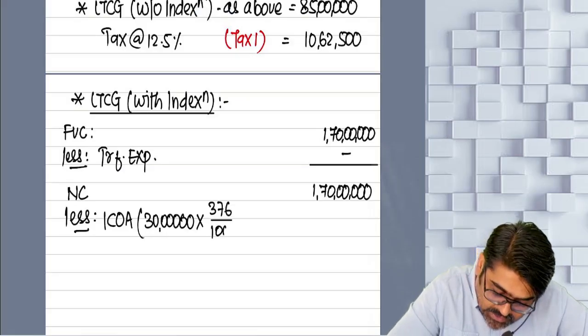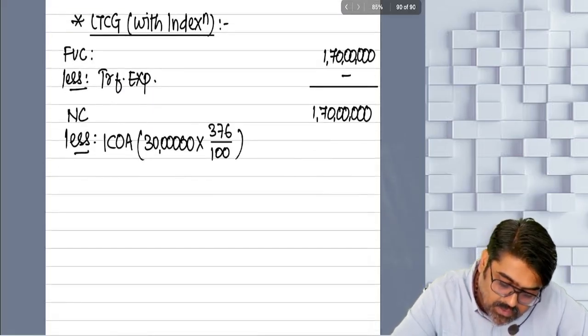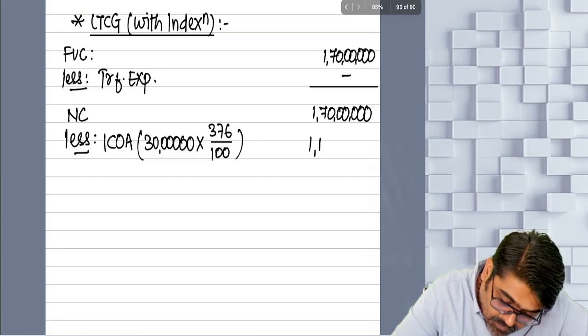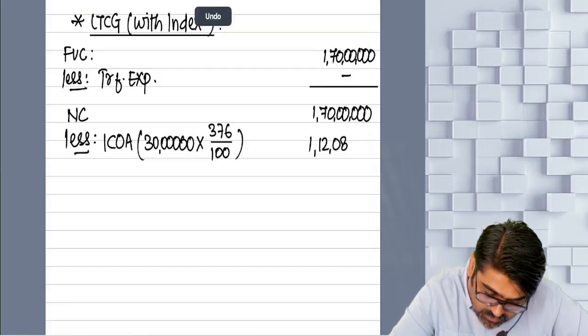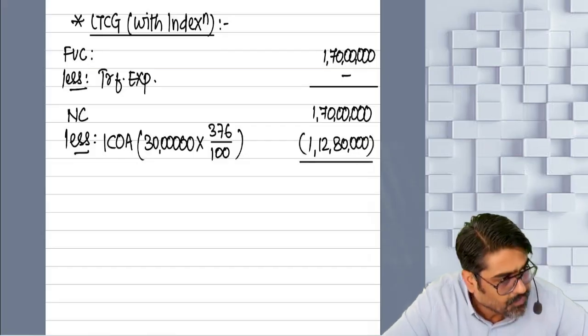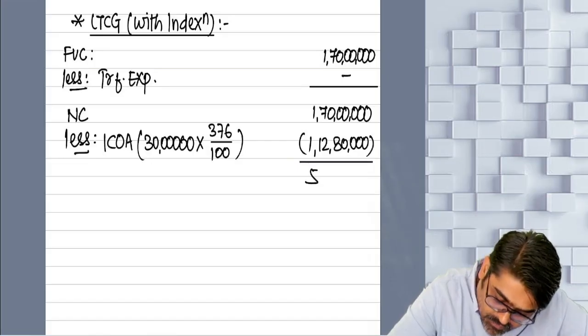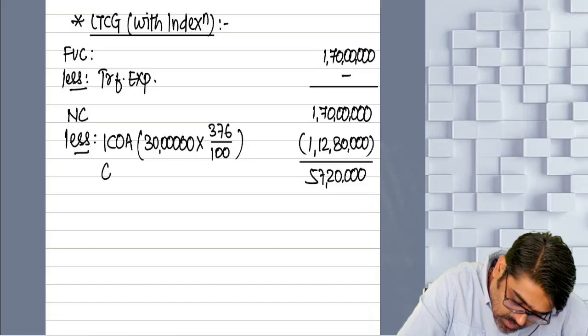Which was the acquisition year? 2001-02, so CI is 100. Calculate. 1 crore 12 lakh 80,000. Got it everyone? Reduce that. 57 lakh. So can I say now this is your gross LTCG?